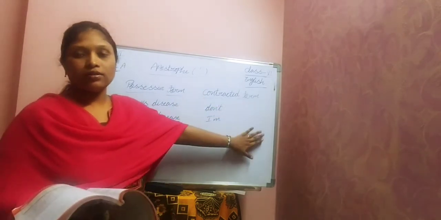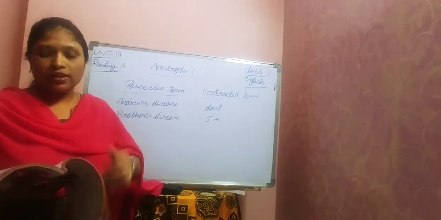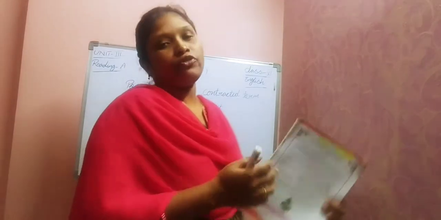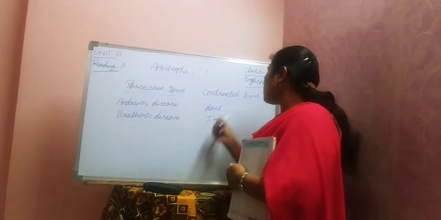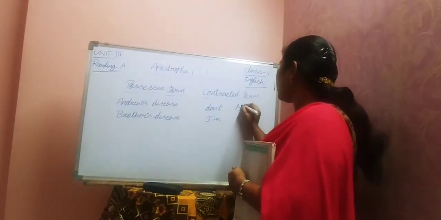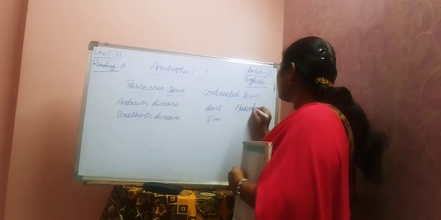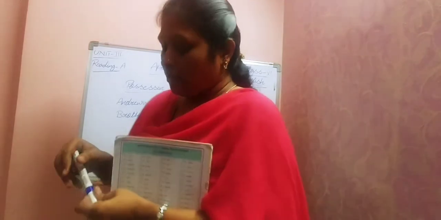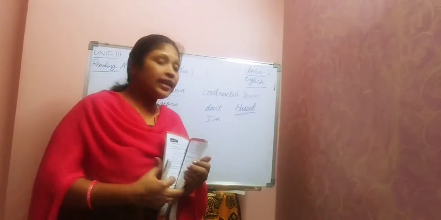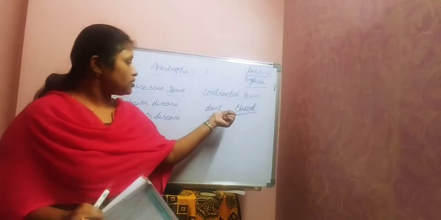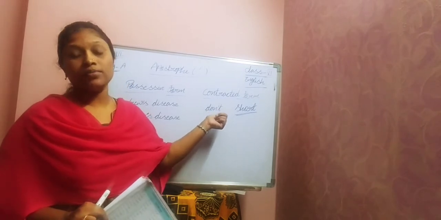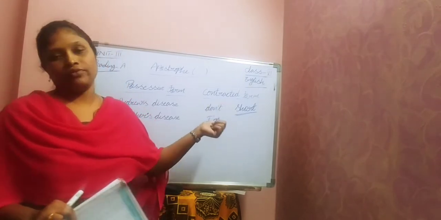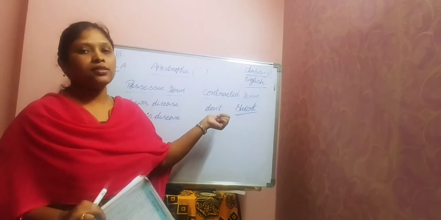Coming to the next one, contracted form. Contracted form is also called short form. We use this whenever we write negative forms. Mostly we use it to represent negative forms along with auxiliary verbs. We know the auxiliary verbs, right?